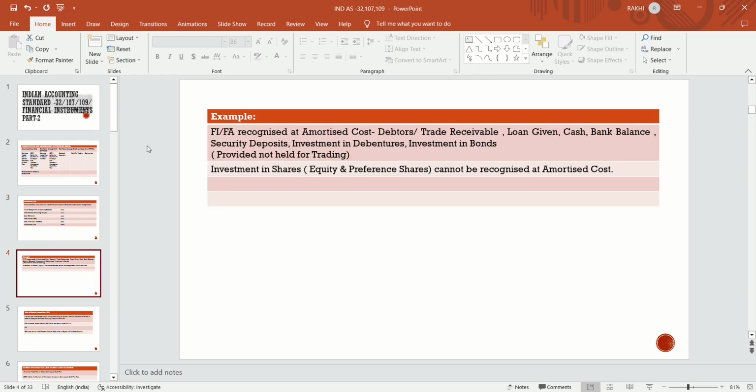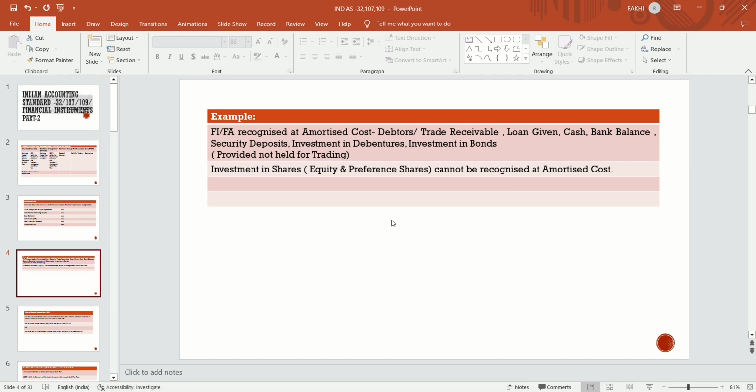Now we will discuss some of the important examples of financial instruments or financial assets recognized at amortized cost. Which assets will we recognize at amortized cost? One example is debtors.